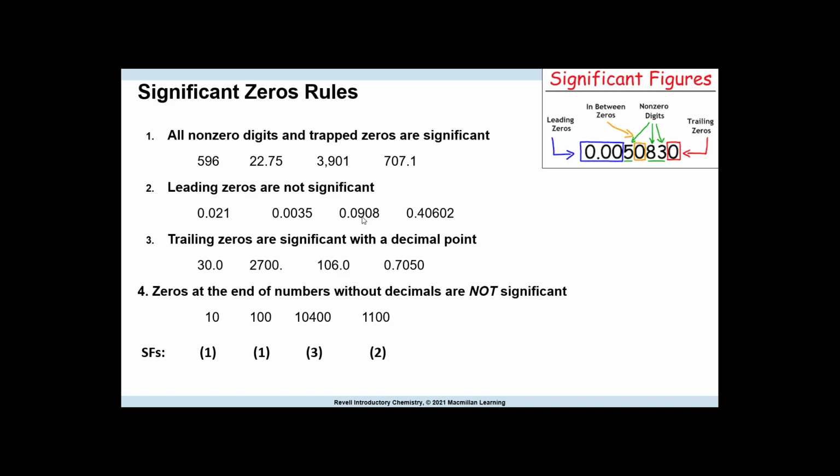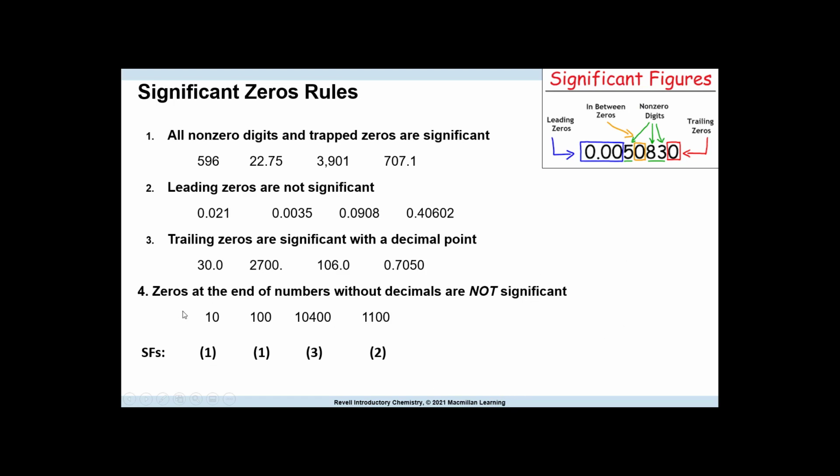These are from another course. I break it down the same way, but with examples. I learn from examples. Here is a summary of significant figures. Again, all non-zeros count, so you can see trapped zeros and non-zero digits. These are all just examples to show you. Zeros at the end of numbers without decimals are not significant. So here I show you 1 sig fig, 3 sig figs, 2 sig figs.